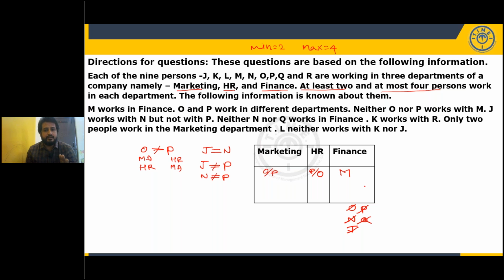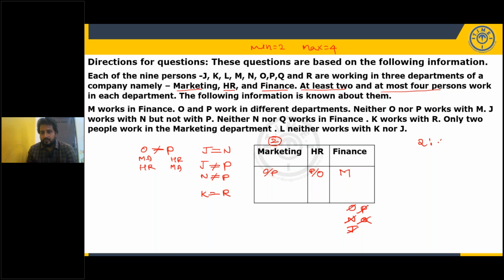Okay, move further. K works with R. So K and R are in the same company, but which one, we don't know. But K and R must be same. Okay, J and N must be same, K and R must be same. Only two persons work in marketing department. So in marketing we have only two people, minimum two, maximum four, and total 9 persons. So what could be the ratio?